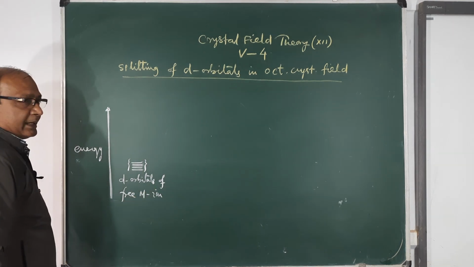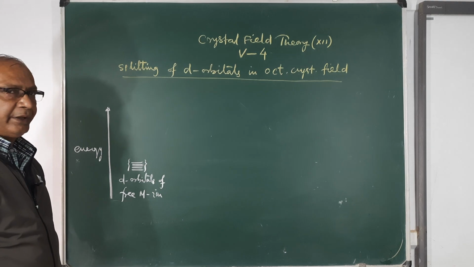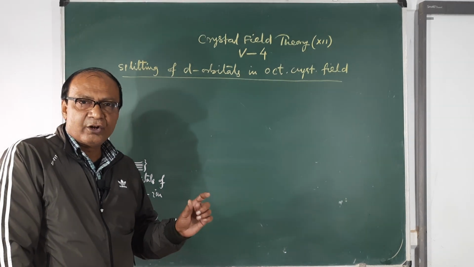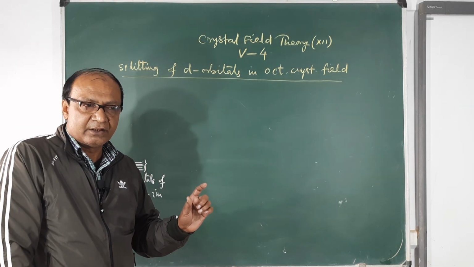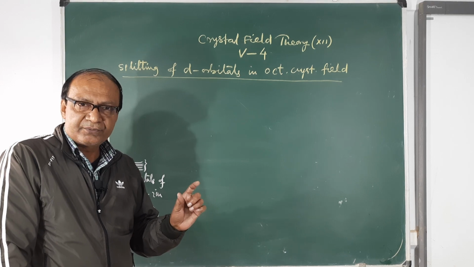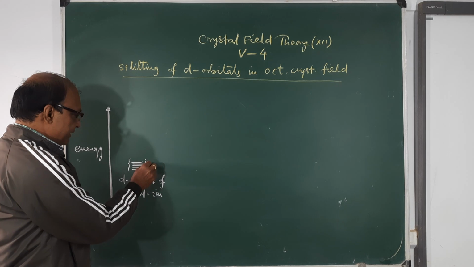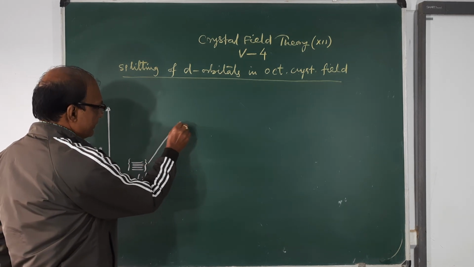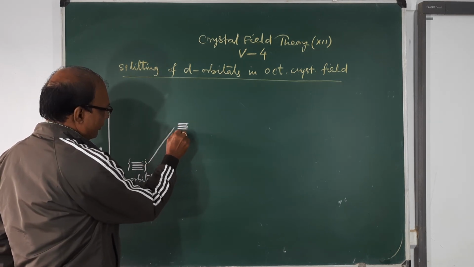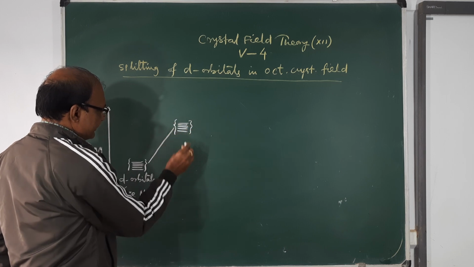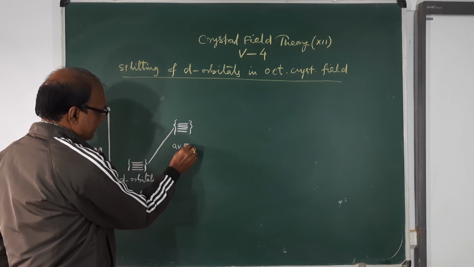As I told, according to crystal field theory, when the metal ion is surrounded by a spherical, negative field, the energy of the d orbitals is first raised.